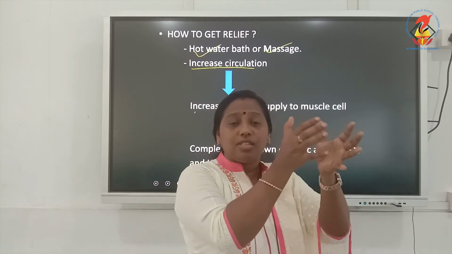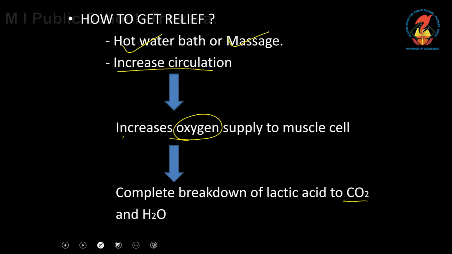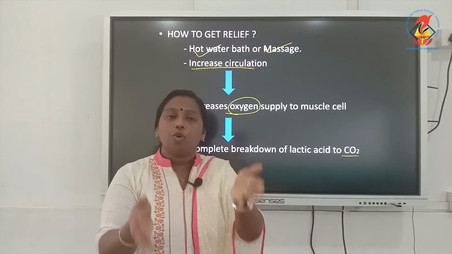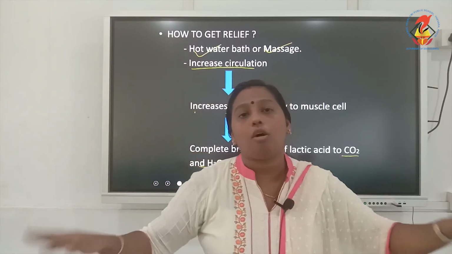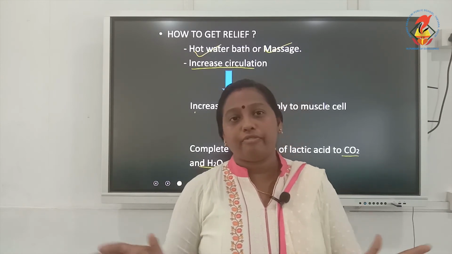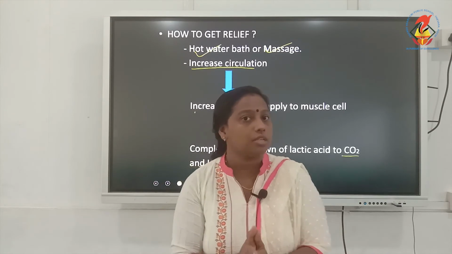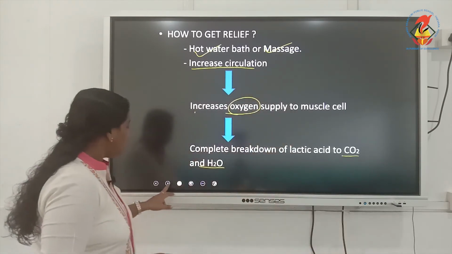The accumulated lactic acid will be converted into carbon dioxide and water. So this lactic acid will get split into carbon dioxide and water, and that lactic acid problem is solved in your muscle cell. Slowly your body will get relief from this muscle cramp. So I hope this muscle cramp portion is clear for you.